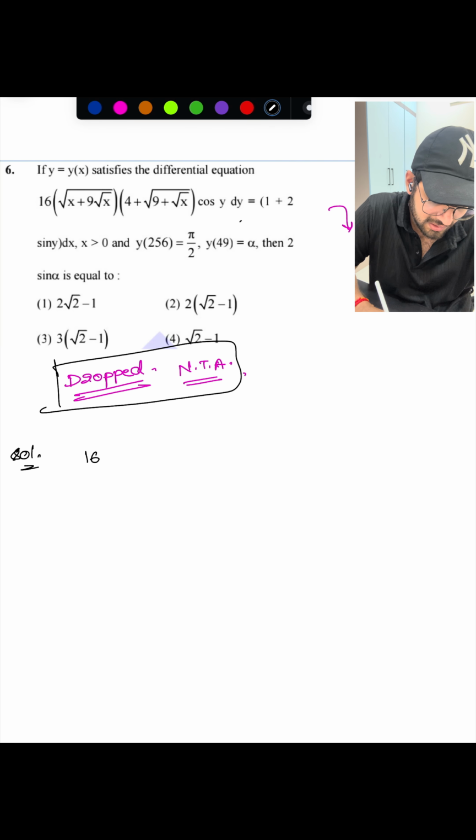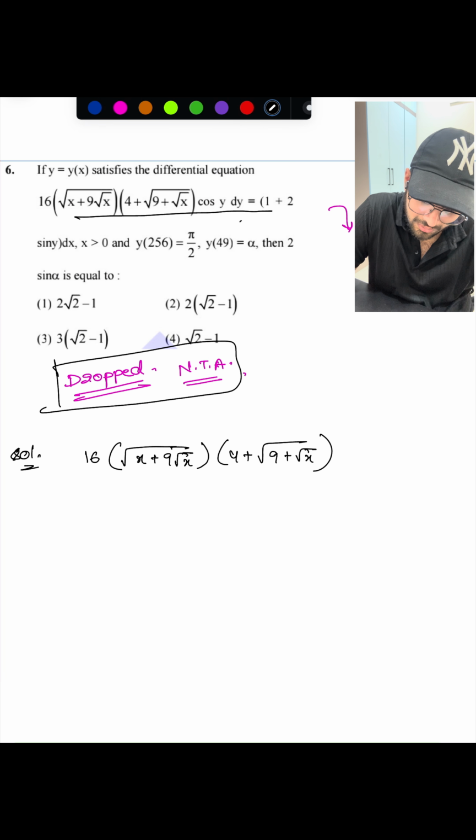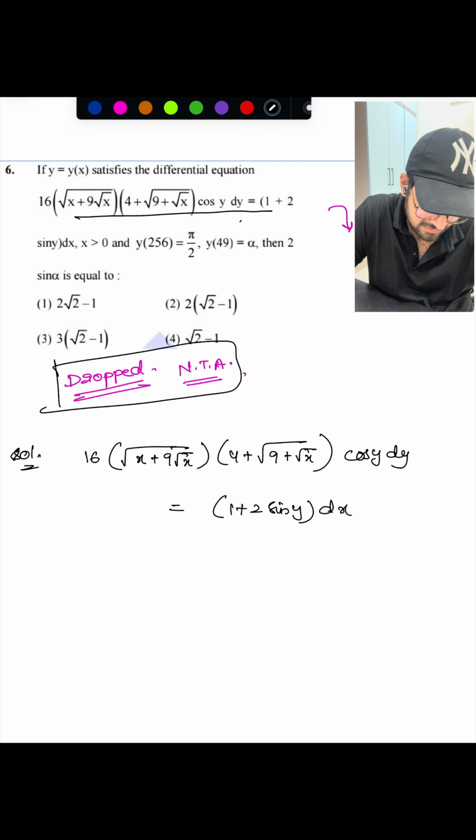So suppose we are taking the differential equation like this. What is given? Root of x plus 9 root x plus 4 plus 9 plus root x, cos y dy equals 1 plus 2 sin y dx, for x greater than 0.